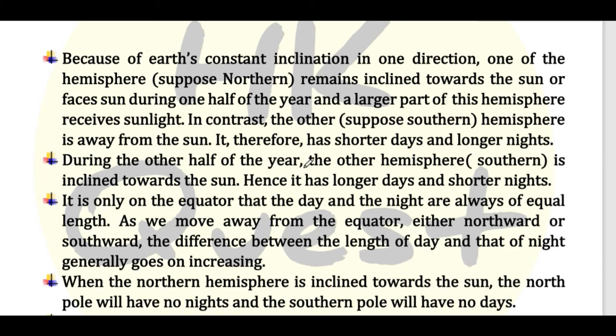During the other half of the year, the other hemisphere, the southern hemisphere, is inclined towards the Sun. Hence, it has longer days and shorter nights. It is only on the equator that the day and the night are equal. As we move away from the equator, either northwards or southwards, the difference between the length of the day and the night generally goes on increasing. When the northern hemisphere is inclined towards the Sun, the North Pole will have no nights and the South Pole will have no days.